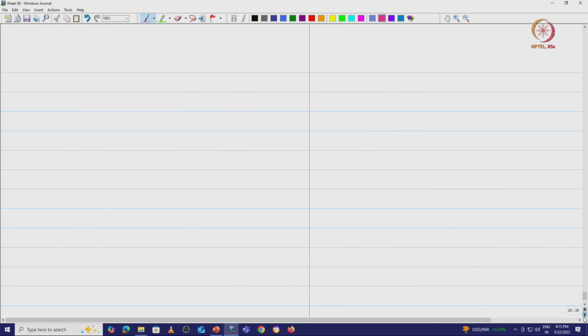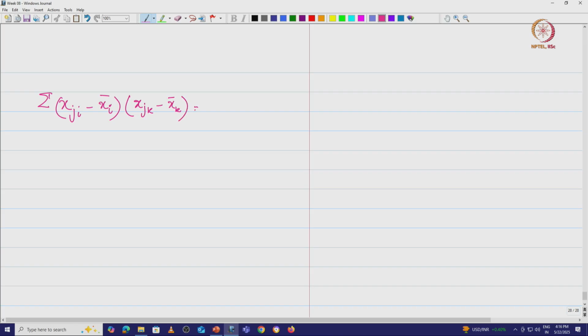So, what are we going to do? I am going to write this as sigma xji minus xi bar, the mean value, into xjk, that means every sample value, minus xk bar, the mean of xk.